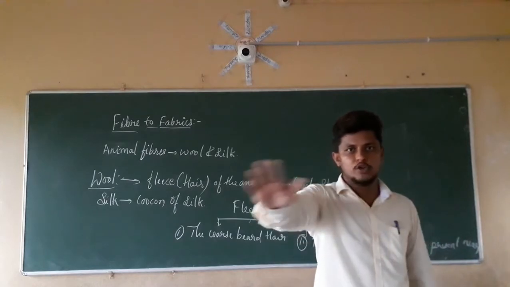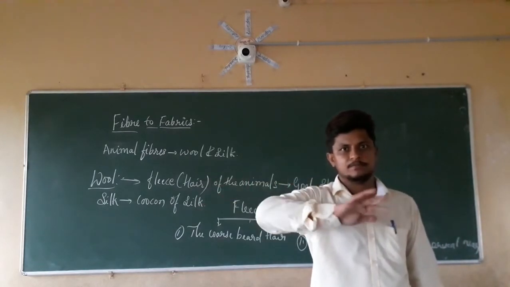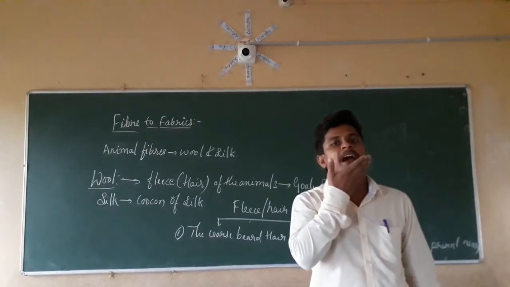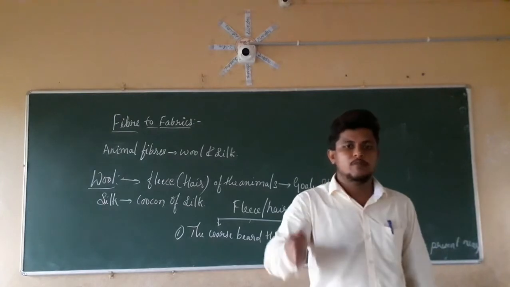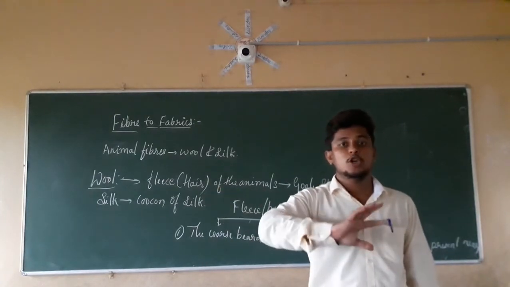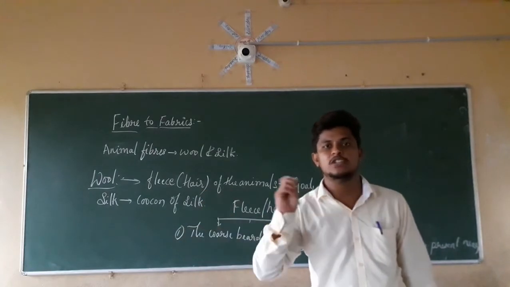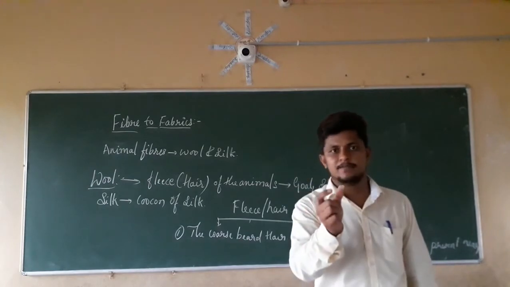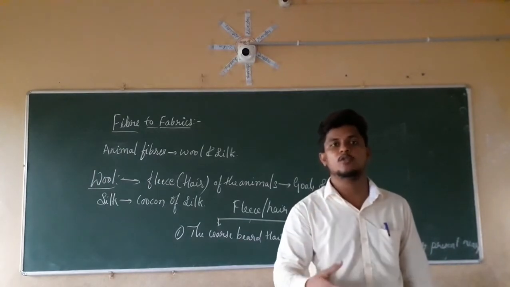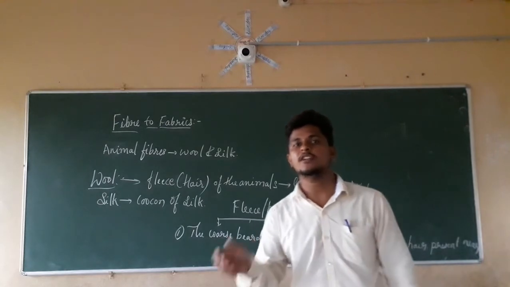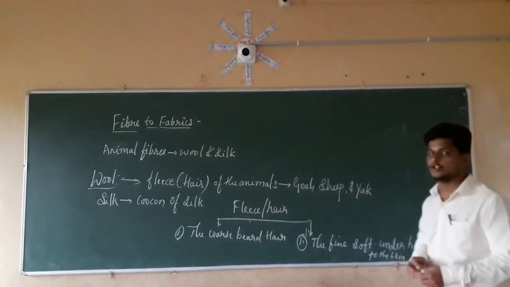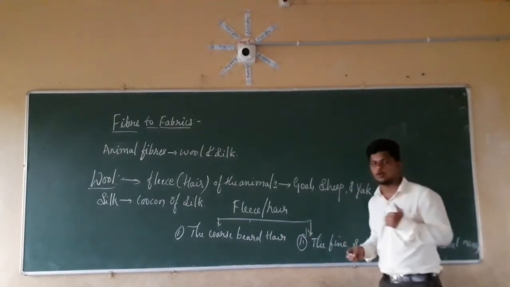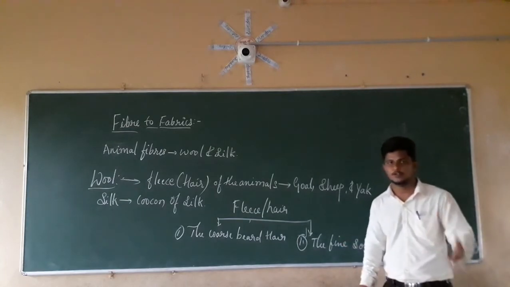If you put your hands on an animal like a sheep, on the cheek region or beard region, the hair will be harder and rougher. If you put your hands on the body of the sheep, those hairs will be smoother and finer. The underhair next to the skin will be even finer and softer. Those hairs are used for making wool.